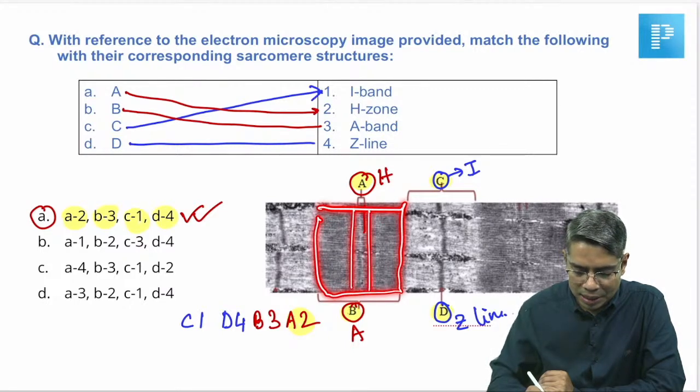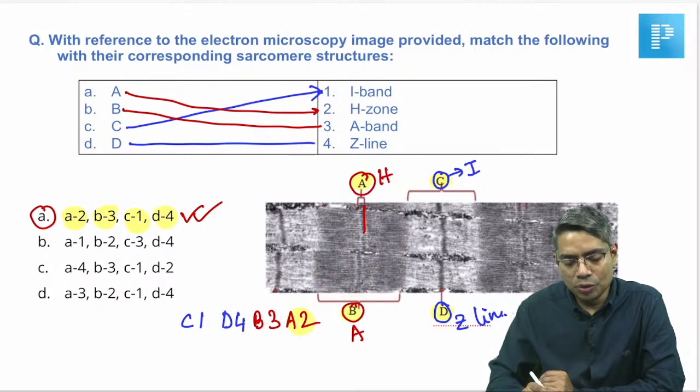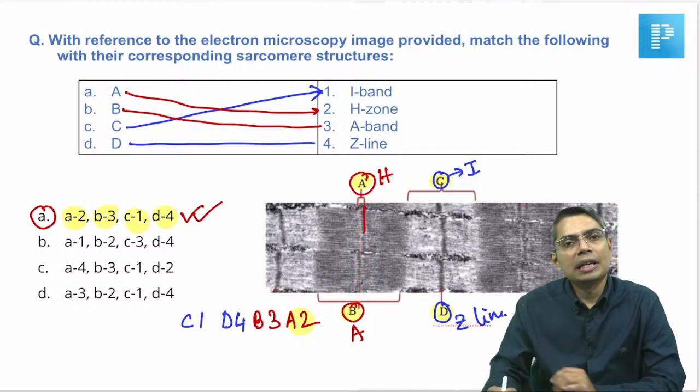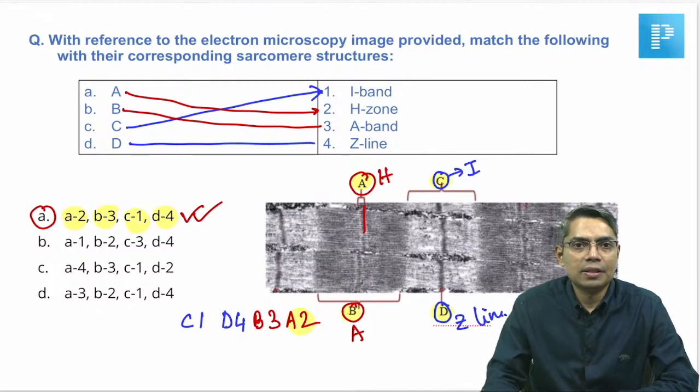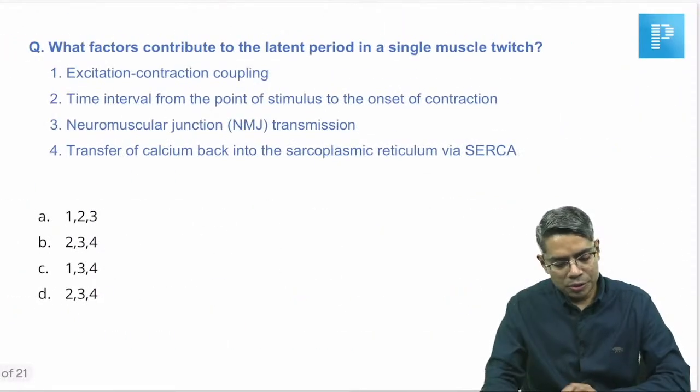At the center of the A band there is a zone, that is the H zone, and at the center of the H zone the M line is there, right. So, that way option A is your correct answer in this question. Okay. Now, next question we will go.